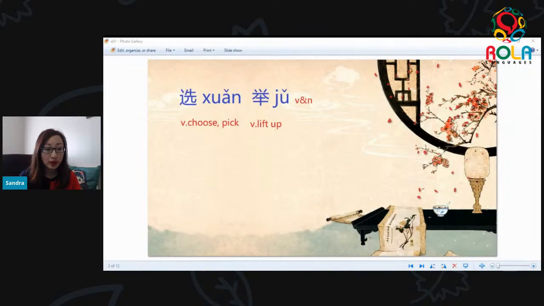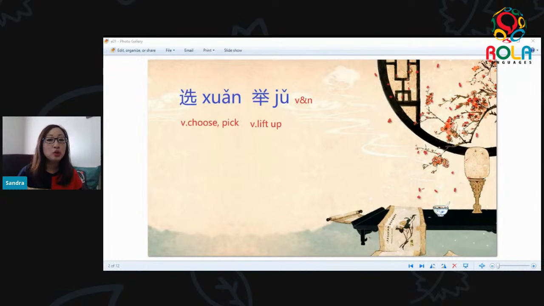The first one, 选 itself, is a verb. It can mean choose or pick, like make a choice. And 举 is also a verb. It means to raise something, to lift something up. So as you can see, if we put 选 and 举 together, it means you make a decision, you make a choice, maybe you choose someone, and by doing so, you lift him up, you raise him to a power position.